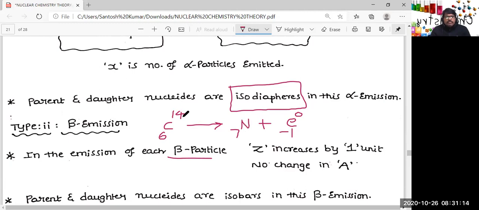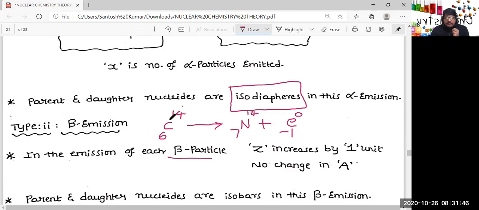And on the left side, what do we have? Mass 14, but beta particle mass is 0. And obviously here I'll be taking 14. But beta particle mass is not exactly 0, but that is negligible, very, very less. And here you can see carbon 6, 14, when it shows beta emission, that is converted to nitrogen 7, 14. And during this conversion, if you see,